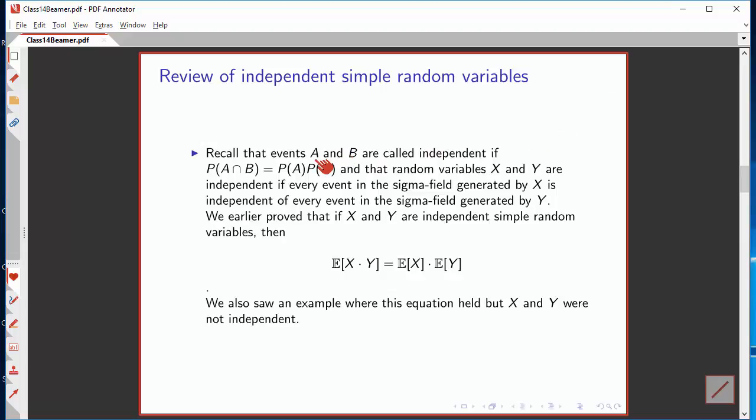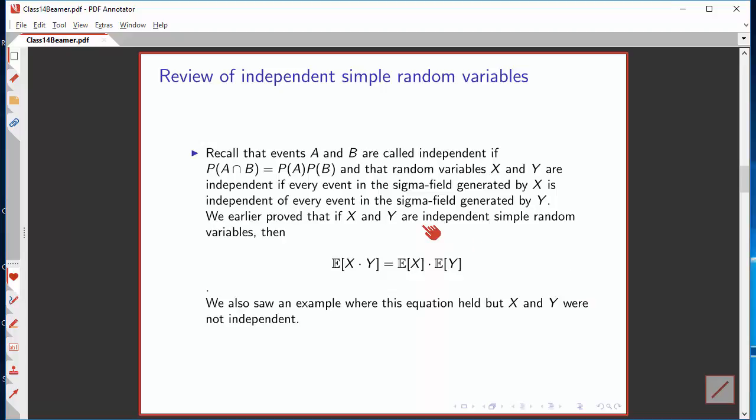Now, let's recall the definition of independent events. Probability of the intersection is the product of the probabilities. Let's recall the definition of independent random variables. Every event in the sigma field generated by X is independent of every event in the sigma field generated by Y.